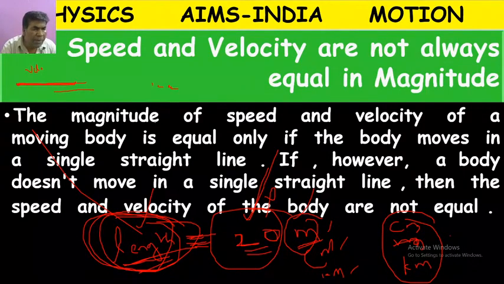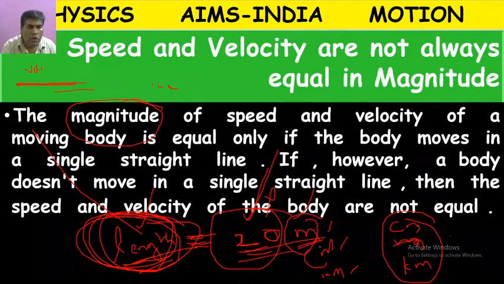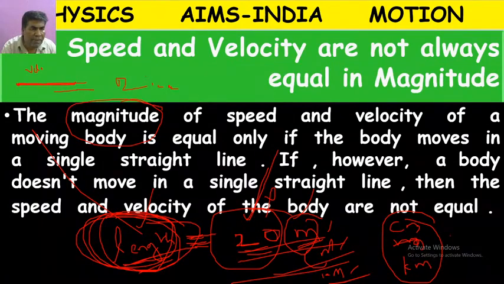If anybody asks, what is the magnitude of length? Then you have to tell 20 meter or 20 centimeter or 20 kilometer. Along with the numerical value, the unit also you have to tell.